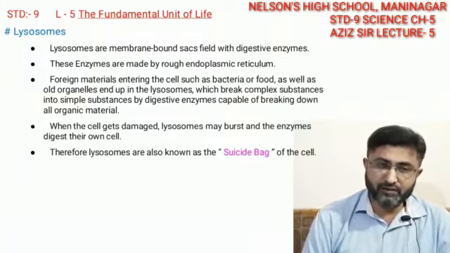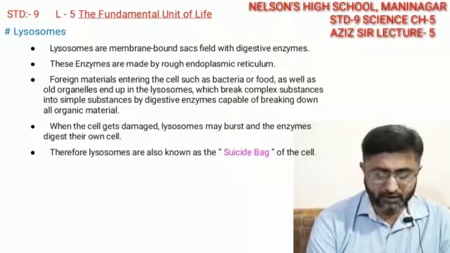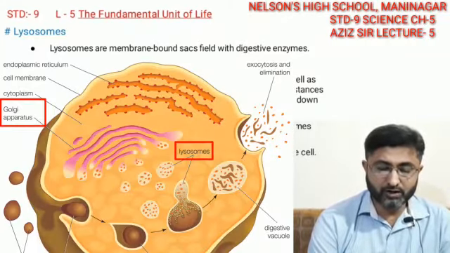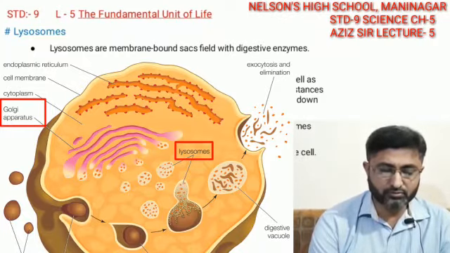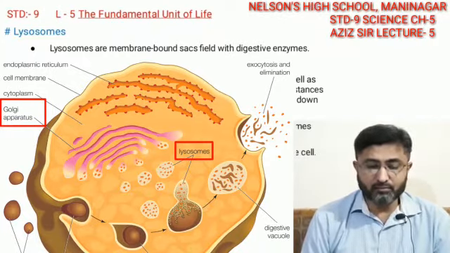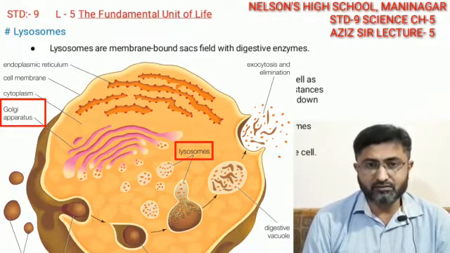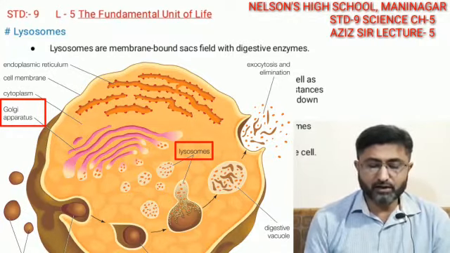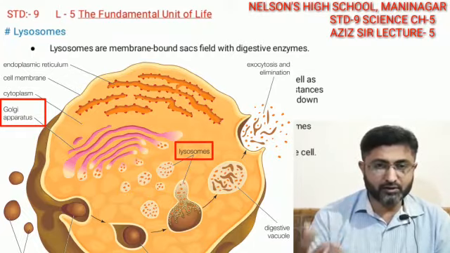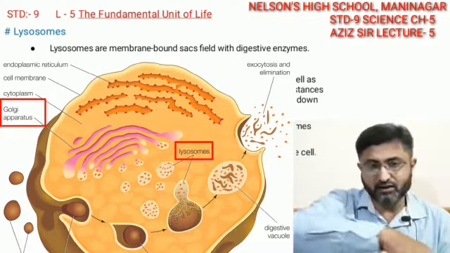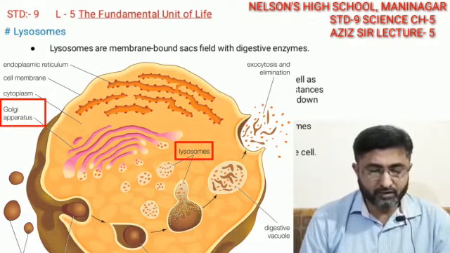First topic will start with lysosomes. Now as we have learned that lysosomes come from the Golgi apparatus, and what is the importance and structure of lysosomes? So lysosomes are membrane bound sacs filled with digestive enzymes. This particular lysosome has an importance because it has enzymes, that is proteins, manufactured by the Golgi apparatus and left around as a cell organelle which is moving inside the cell.